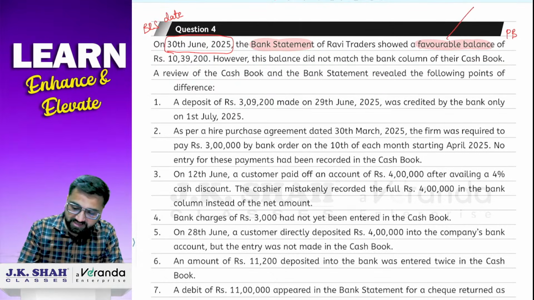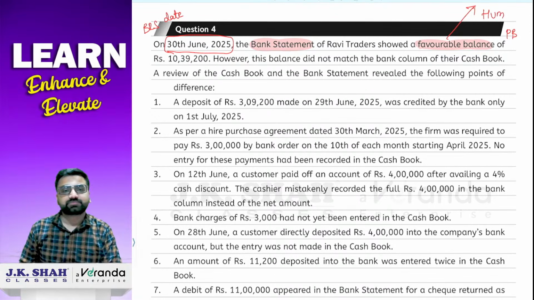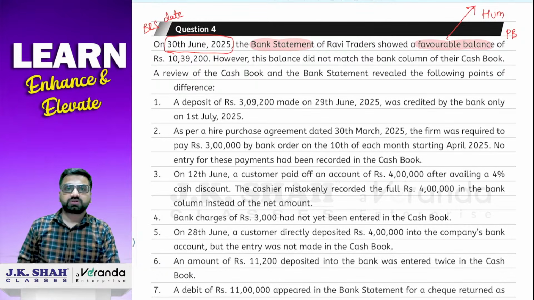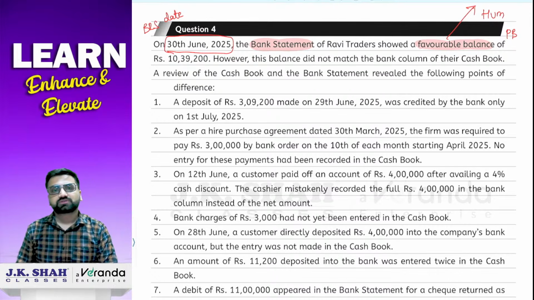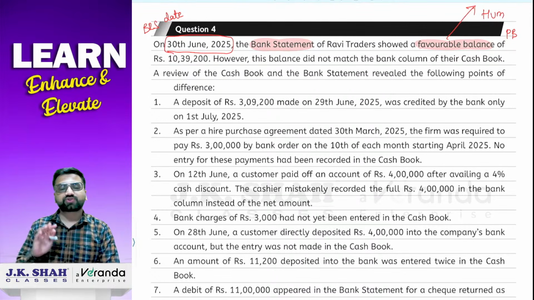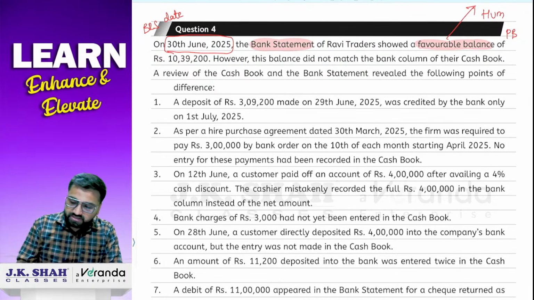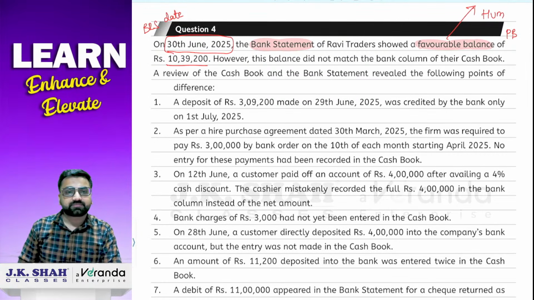So मैंने आप लोग को क्या बताया था, जो starting balance आपको दिया रहेगा that will be considered as what? Hum. So if you are starting your sum with balance as per passbook, so quite obvious your boss will be what? Cash book. And chapter का rule क्या है? Boss जो करता है वो हम करेंगे. So इस पूरे sum में cash book जो करेगा वो हम करेंगे. Clear? Okay. So what is the balance they have given to you? 10,39,200.